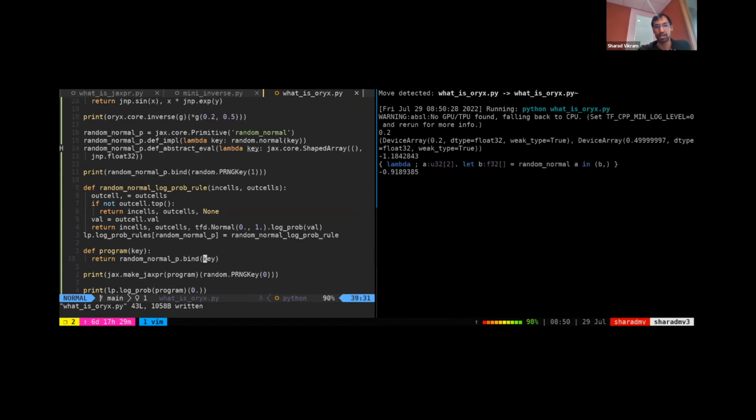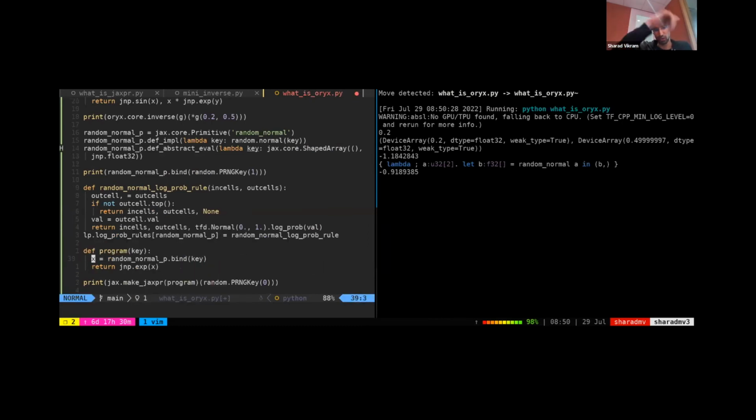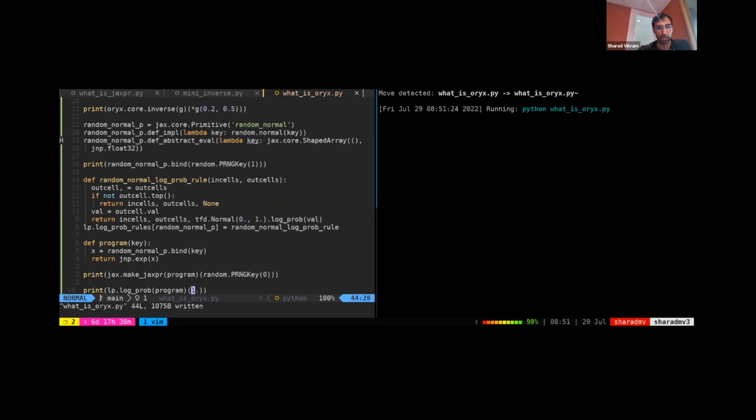It's a really simple program, but let's tie it back to inverse. What happens if I say, okay, let's say I sampled x, then instead of returning x, I return jnp.exp of x. So what I've done is I've taken my random variable and transformed it with an invertible transformation. Instead of just taking the log prob of x, we need to actually use the change of variable formula, which involves both inverting this function here and accumulating a volume change correction. So Oryx's log prob actually does that as well, and that's why inverse is important for this. It actually walks the Jaxpr back up.